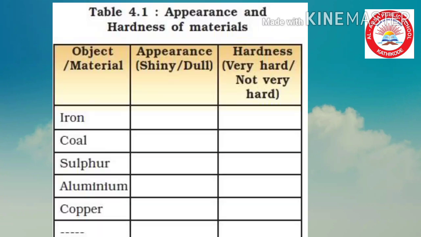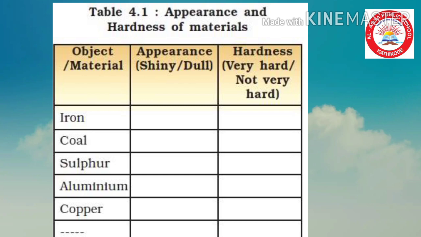Some materials have been given in the table. You have to write its appearance and hardness of materials. This is the first activity for you. You have to write the appearance and hardness of materials. Here 5 materials are there: iron, coal, sulfur, aluminium, copper.